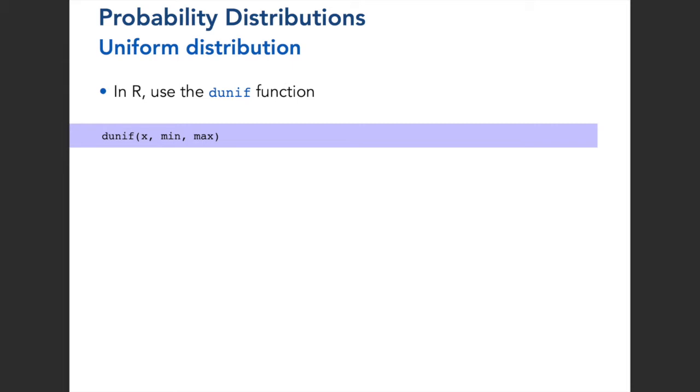The unif is a uniform distribution, and the d stands for density. And it calls for these arguments. The x is the vector over which to calculate the density, and then the minimum and the max.